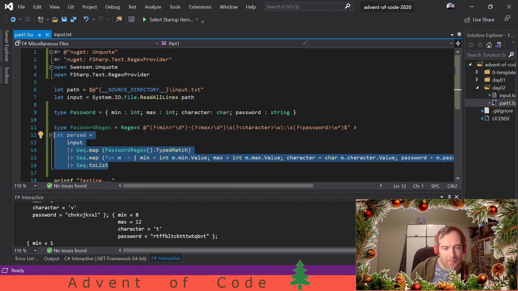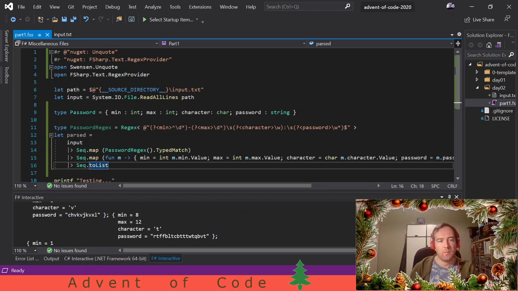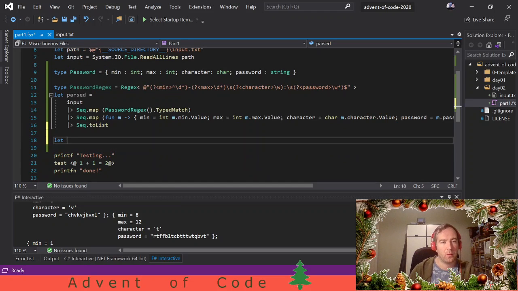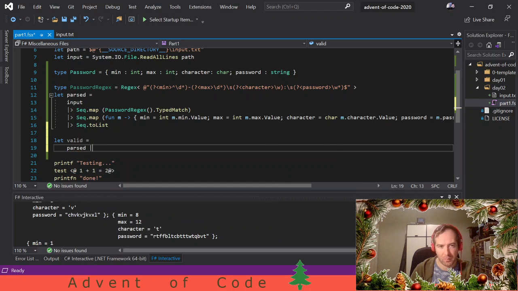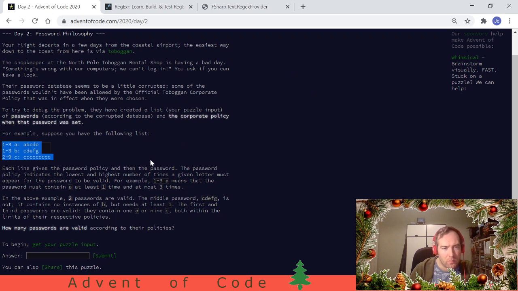Cool. So I'm gonna look for the valids, and the valid passwords are the ones that we parsed. And let's filter. What's the domain language here?